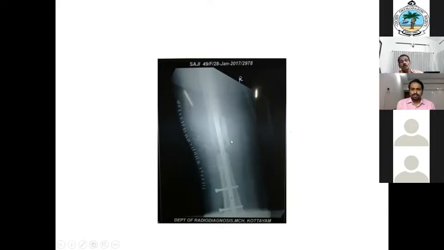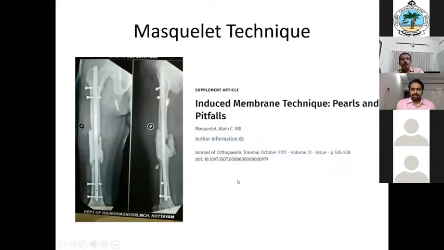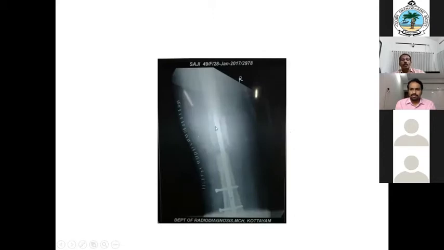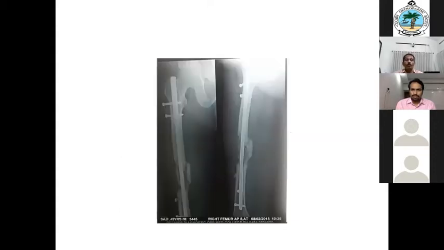This was the cortical bone that was earlier present there. In the initial X-ray itself, there was a piece of bone there. So we put a cancellous graft there, done after nearly 2 months. We followed up, and this is the 1 year X-ray after the second procedure. The graft is gradually getting consolidated. So this is the Masquelet technique. That was the 10th case, and this is the 11th case.